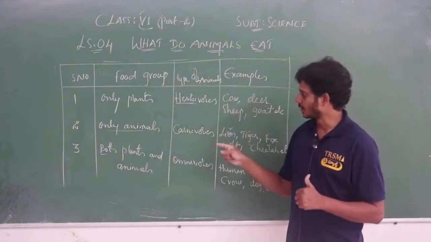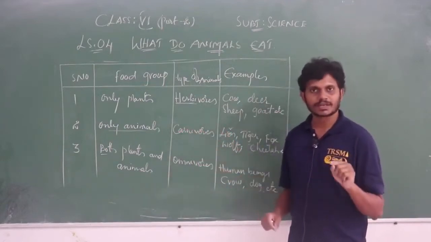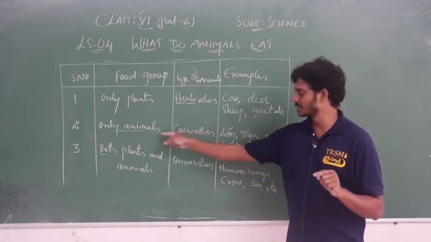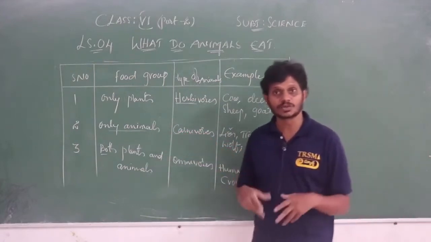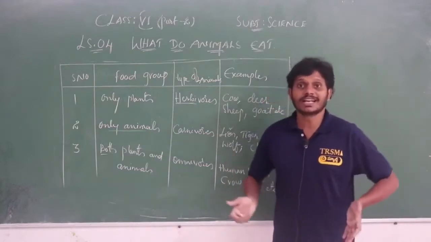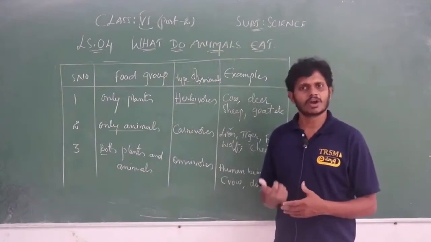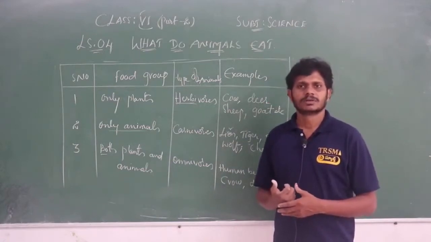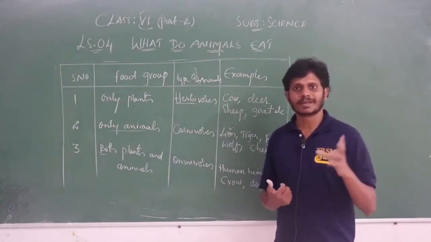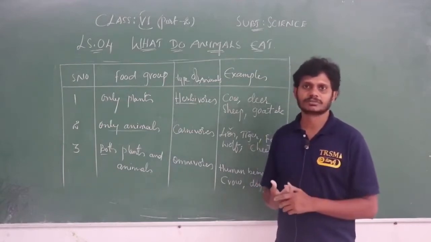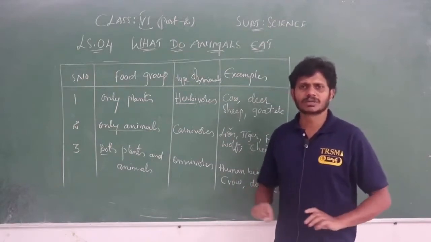Next, other animals are the organisms which eat only other animals for their nutrition. They depend on other organisms for their survival, for their food, to fill their stomach. They kill other animals, or move from place to place in search of food. We need to fill our stomach.